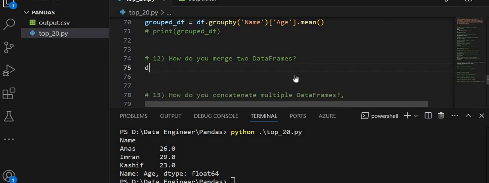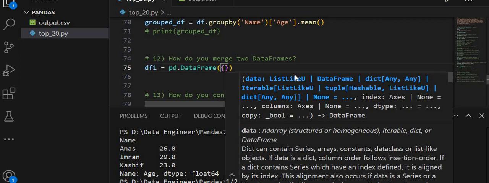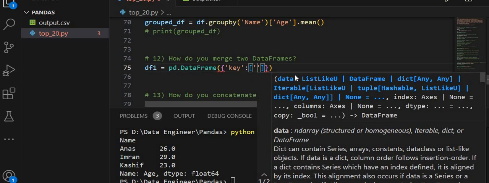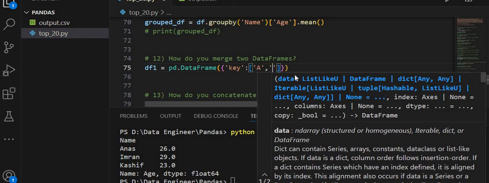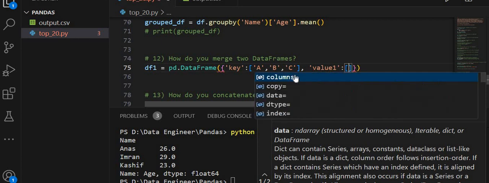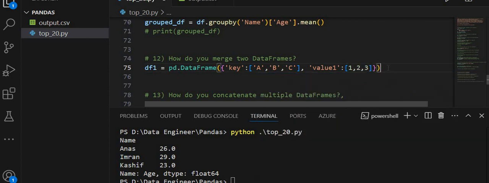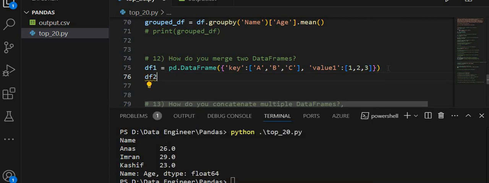Here I am going to create a variable df1 from pandas, pd.DataFrame, and inside this the key and the values are A, B, and C, and the next key is value 1, and the values of this key are 1, 2, 3. I am going to create another data frame, df2.